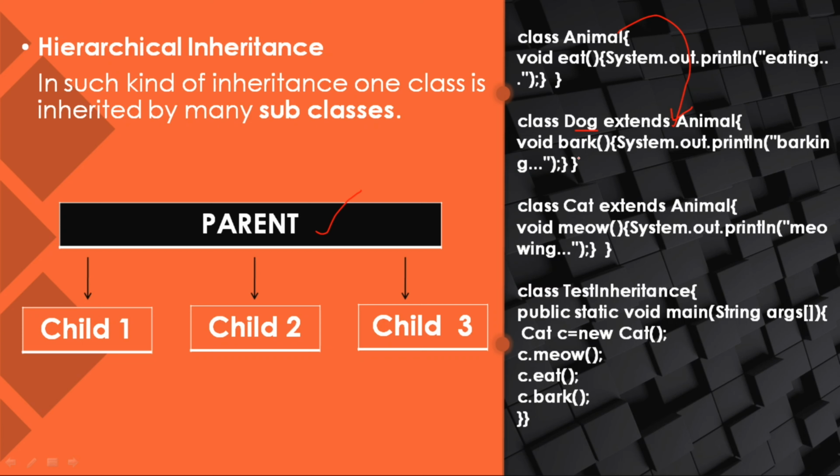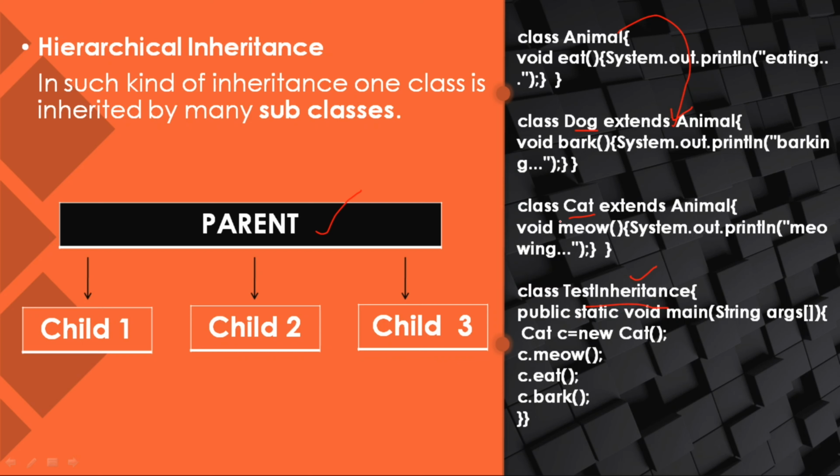You can create another method in this child class, and here I am creating another child class inherited from the Animal class. I created a method named void meow, and System.out.println prints that it sounds like meowing. I created a new class named TestInheritance, and in that class I am using a main method.